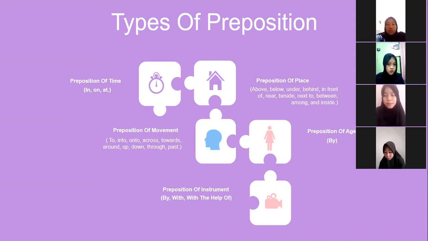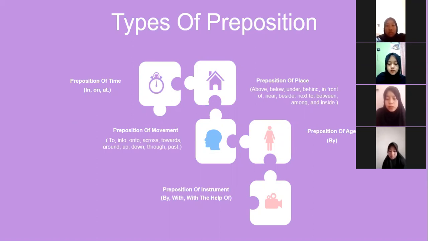The next is preposition of place. Those are in, on, at. Number one is in. It refers to a general place. The second is on. It's more specific. And at is very specific. We have more prepositions: above, below, under, behind, in front of, near, beside, next to, between, among, and inside.